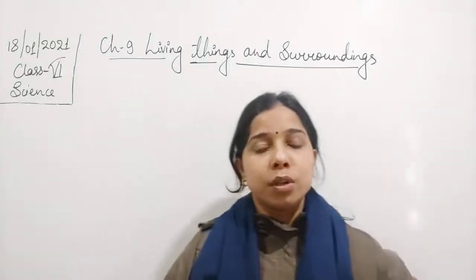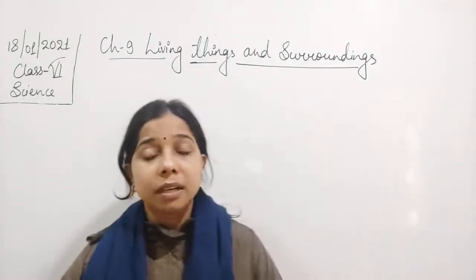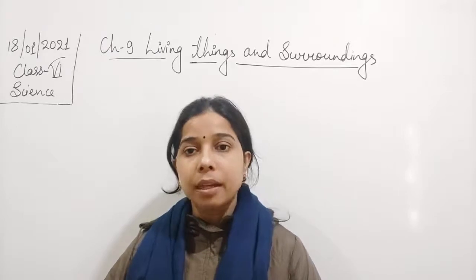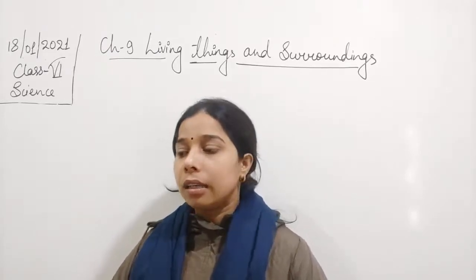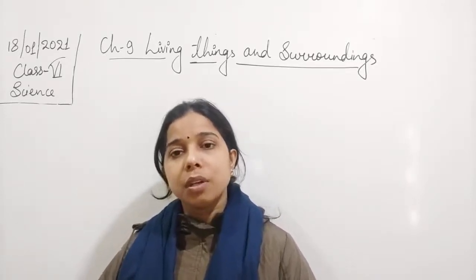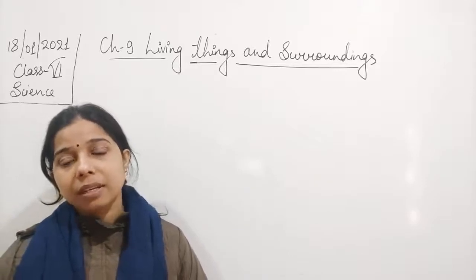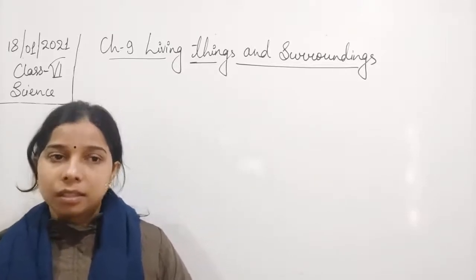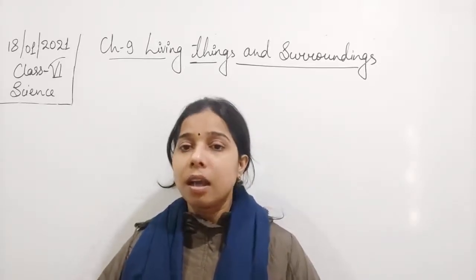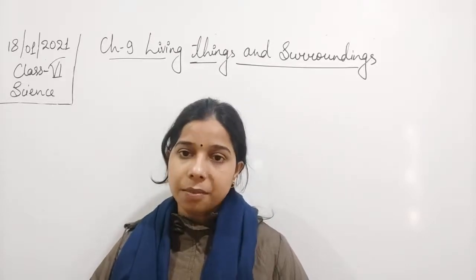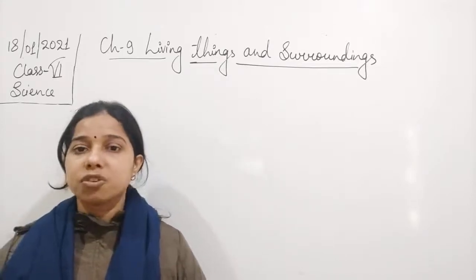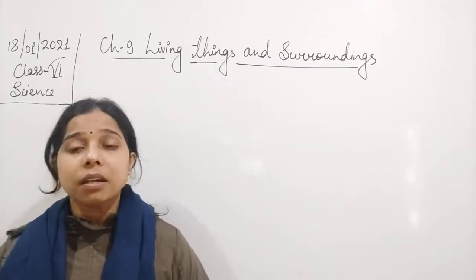Hello students. In the previous class in this chapter, living things and their surrounding, we have started and understood habitat and adaptation as shown in the case of the terrestrial habitat. We have already divided the terrestrial habitat into three types: the desert, the mountain region or hill region, and the forest or grassland area. Till now we have seen the adaptation and conditions in the desert area.